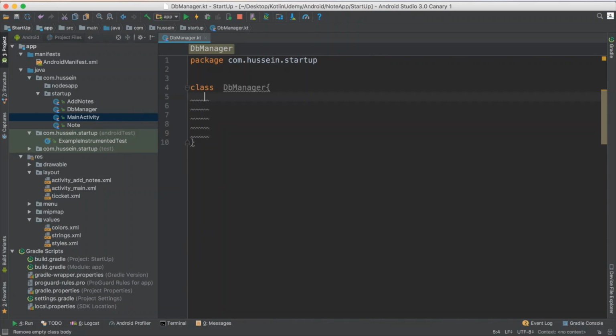So what do you think? I need to have a constructor always, so don't forget that. I need to define some properties. When I say I have a database, what do you think I have to have? A database has to have a name. So DB name. Let me suppose the name of the database is my notes.